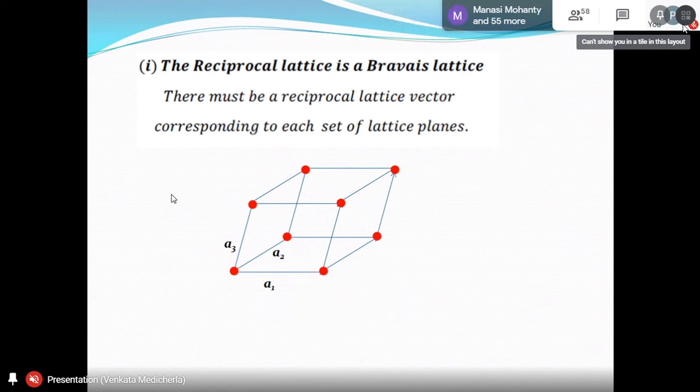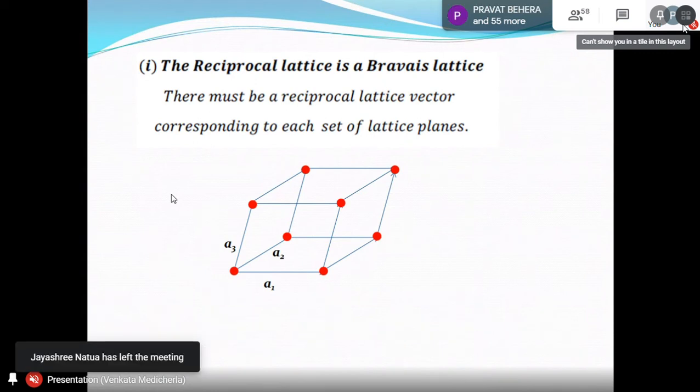But what is the magnitude? You can find it later. But at least you can imagine that the reciprocal lattice vector perpendicular to the lattice plane given by A2 and A3 is proportional to A2 cross A3, because that will give you the perpendicular vector. Right? So from vector algebra we know that actually. We are going to use such logic.